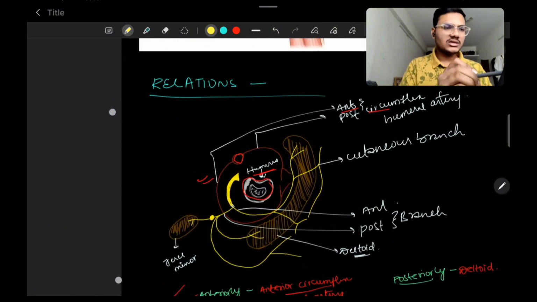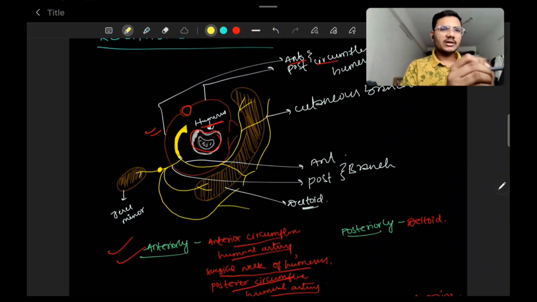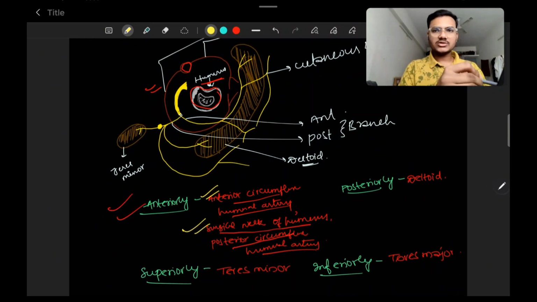So when you see in the picture, we can see that anteriorly, what are all present? The surgical neck of humerus, right? I have told you the nerve passes posteriorly, so obviously the surgical neck of humerus comes in anterior relation to it. So first is the surgical neck of humerus. The second is the anterior circumflex humeral artery, which is a branch of the axillary artery, and then the posterior circumflex humeral artery is also present anteriorly to the axillary nerve. That is what you have to remember.